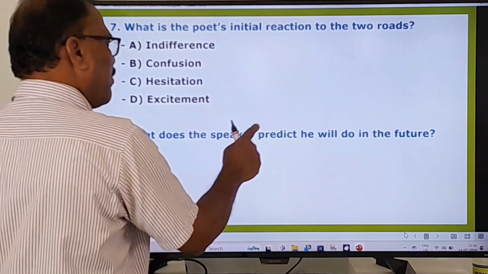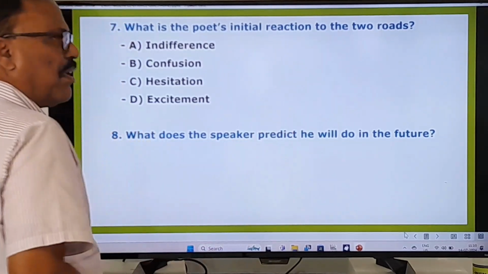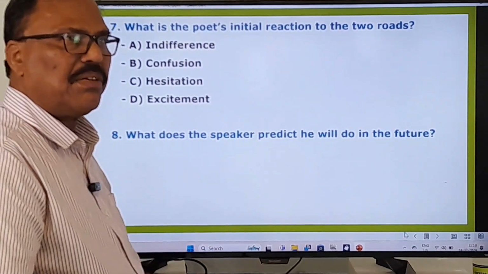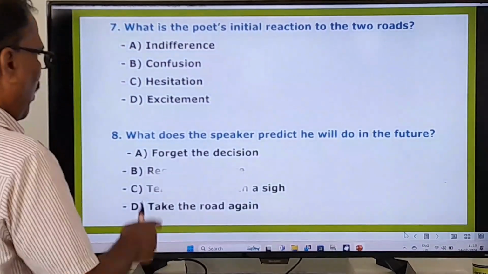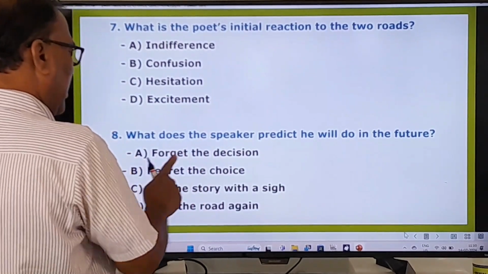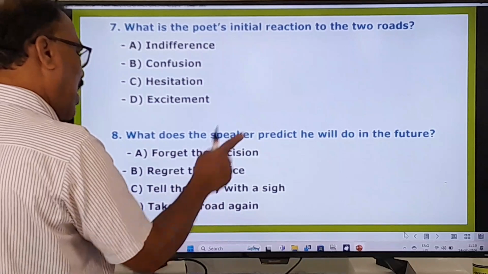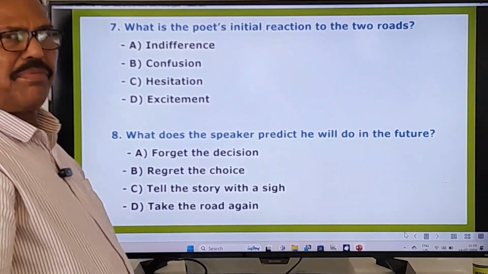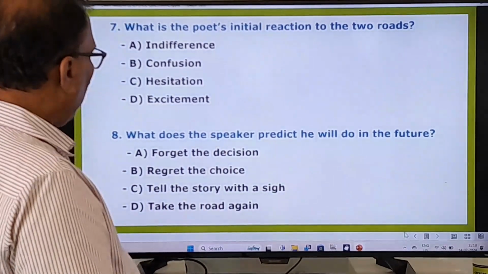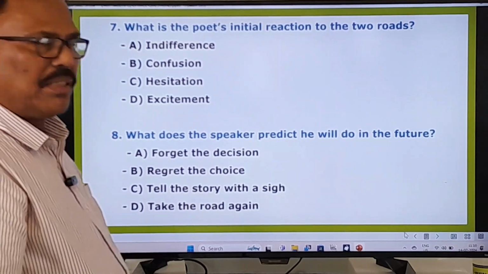What does the speaker predict he will do in the future? What does he say that he will do in the future? Forget the decision, regret the choice, tell the story with a sigh, take the road again. What does he want to do in the future? Okay, right. Now you go to other questions.